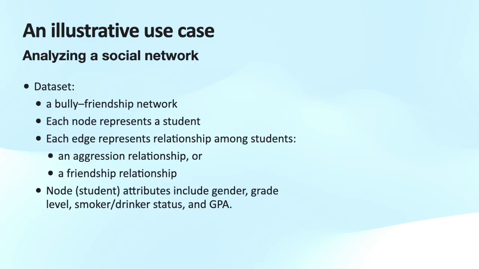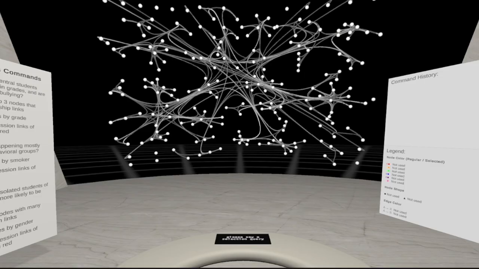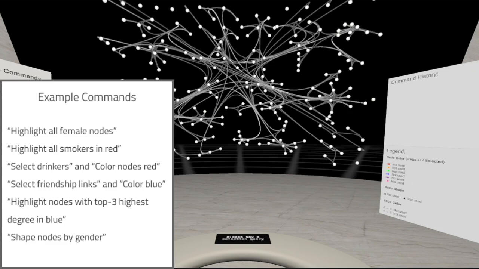The dataset contains a bully friendship network in which each node represents a student and each edge represents a relationship between students, which can be either aggression or friendship. Node attributes include gender, grade level, smoker and drinker status, and GPA. First, the main graph shows the overall structure of the network without additional visual encodings. The user can use voice commands to select nodes, set visual encodings, and ask for statistical queries.